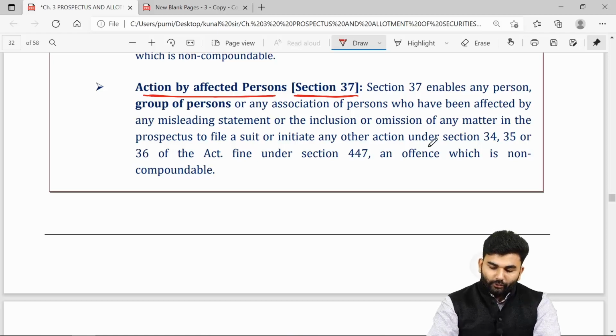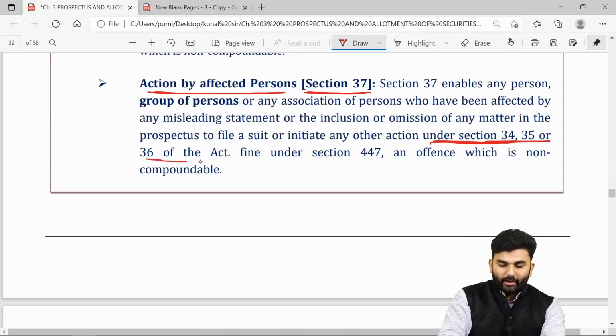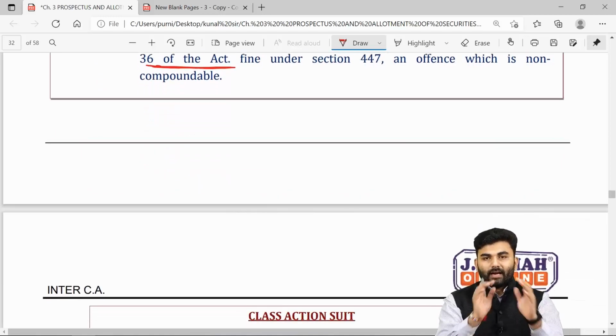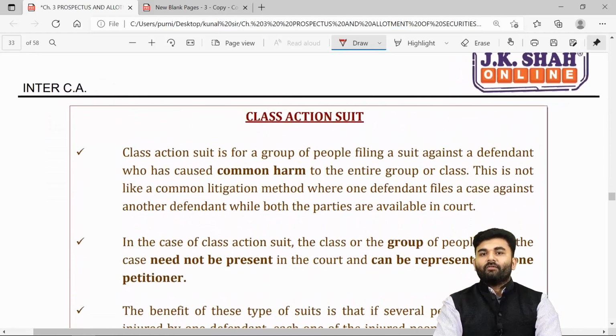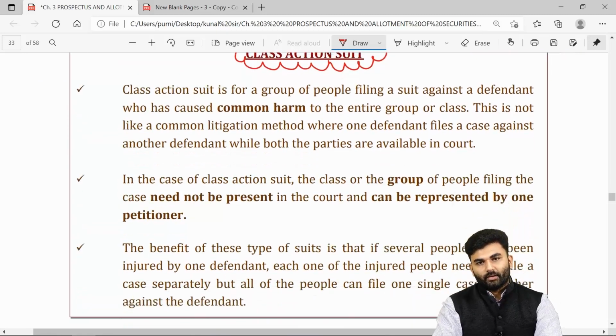Whether you want to file a case against the company under section 34, section 35, or section 36, the entire class of that group can file a common case against the company, which is regarded as a class action suit.